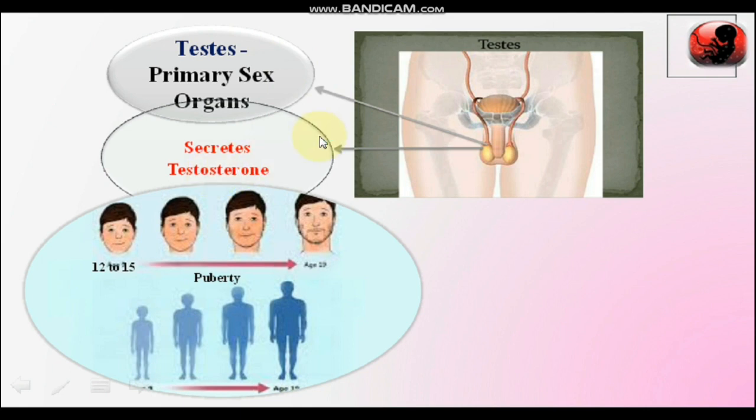Puberty onset is from the age of 12 to 15 years, and some secondary sexual characters develop during puberty, like development of facial hair, mustache, beard, broad shoulders, and change in the voice, that is a low pitch voice. And the testes become functional, that is puberty, which is under the control of the hormone testosterone.